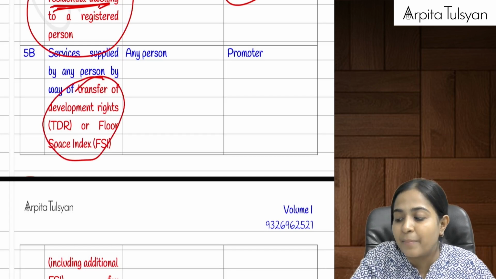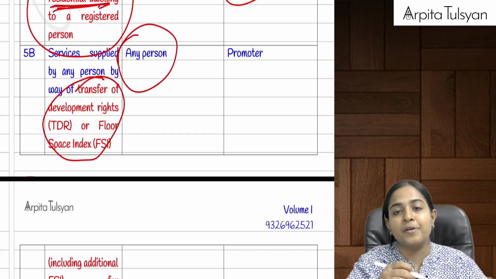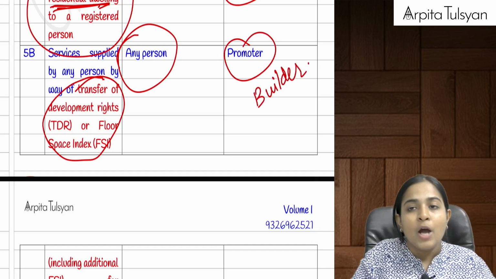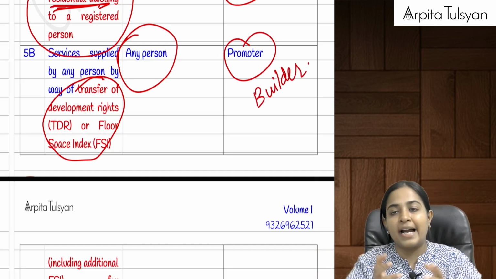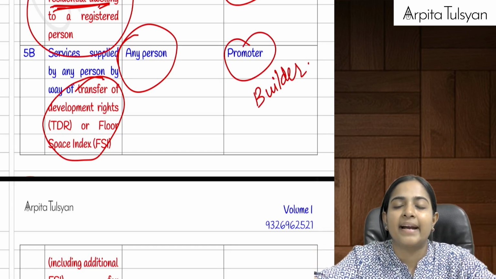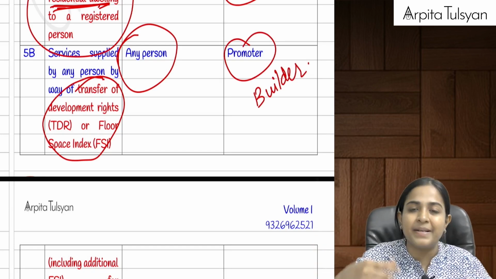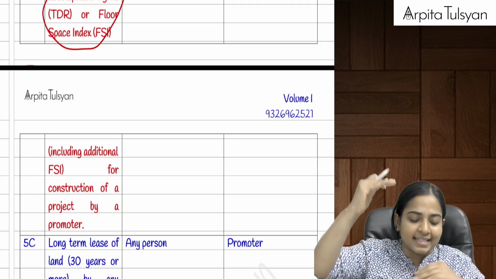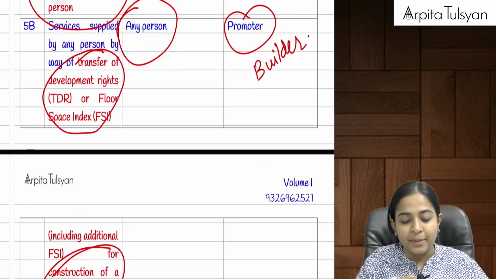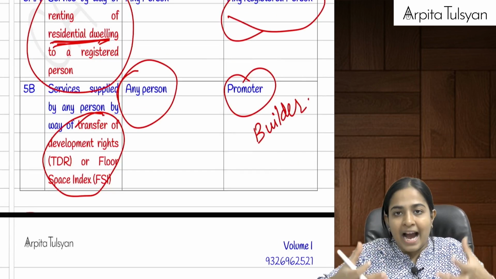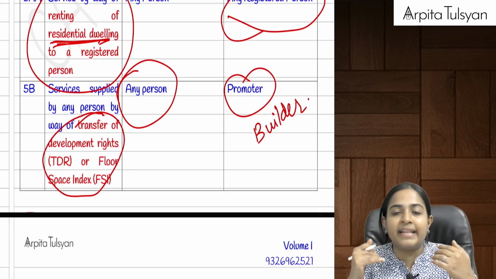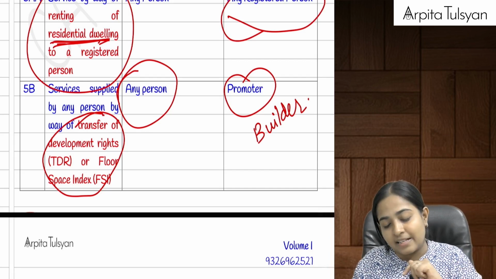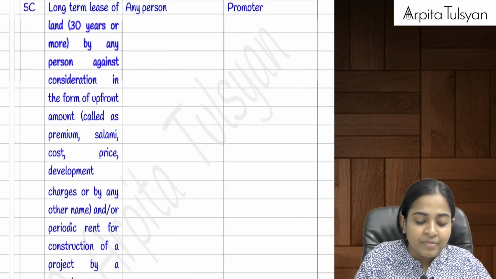TDR stands for transferable development right. That is, if any particular person is transferring the development rights to a promoter, your promoter can be taken as a builder. Let's say I have a piece of land, and I provide the development rights to a builder, saying please develop a property on this. It means I am transferring the TDR. Or if I am giving a floor space index to enhance the building, etc., for construction of a project by a promoter, then I am providing the services and I am going to get something in return. I am the supplier, and the promoter, the builder, becomes the recipient. In that case, the responsibility to pay the taxes lies on the builder, right?